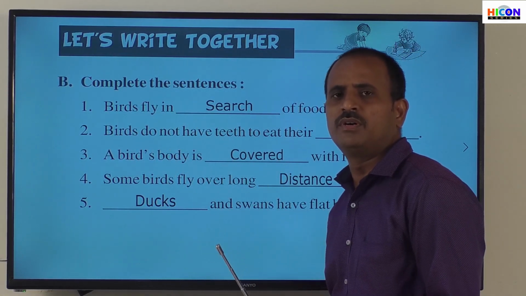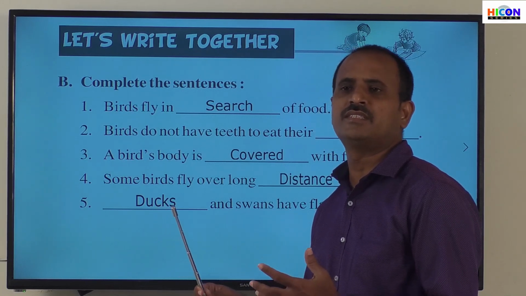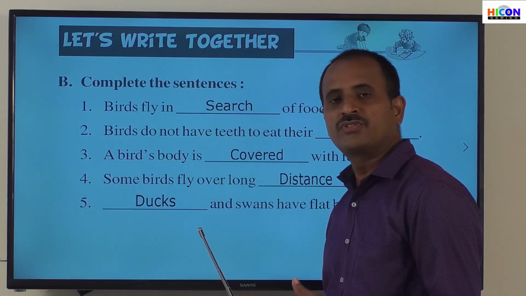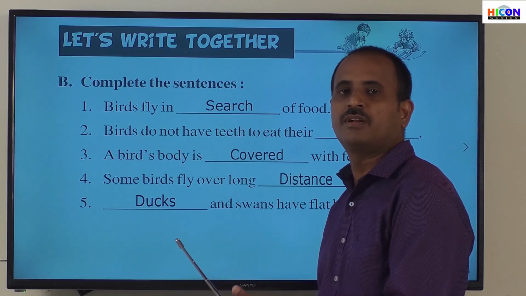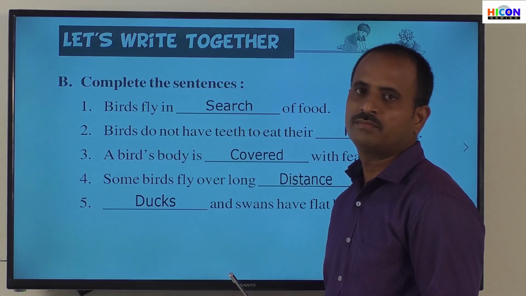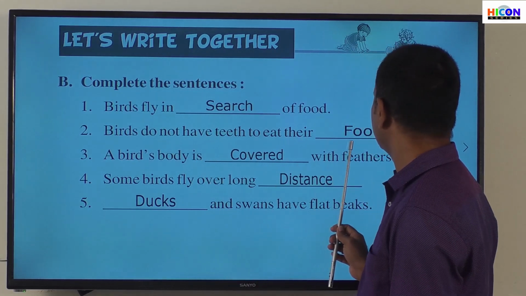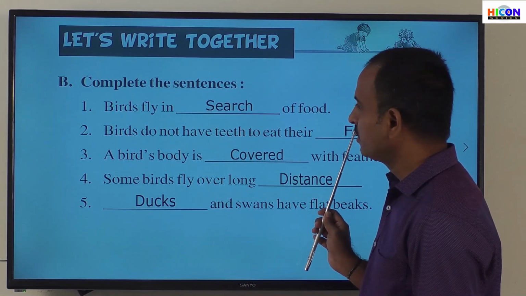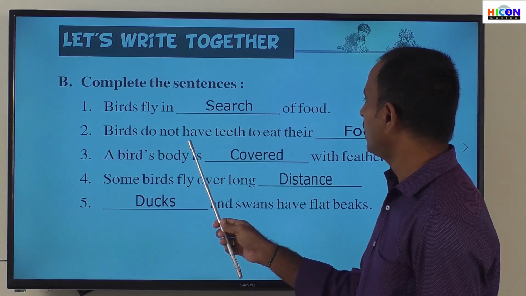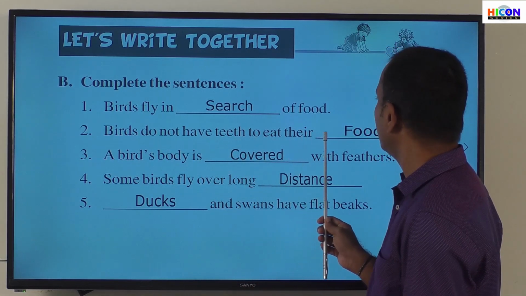So most of the birds will fly for longer distances in search of their food, and also they will move from one place to another place in search of their food. So the second sentence, the answer for the second sentence is food. So that is, birds do not have teeth to eat their food.